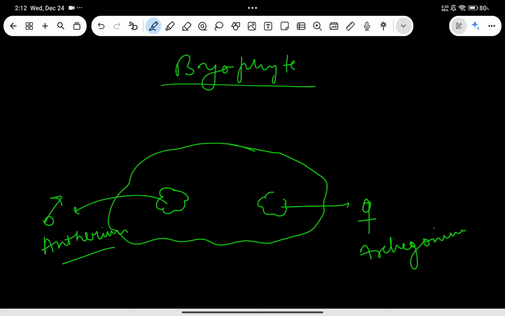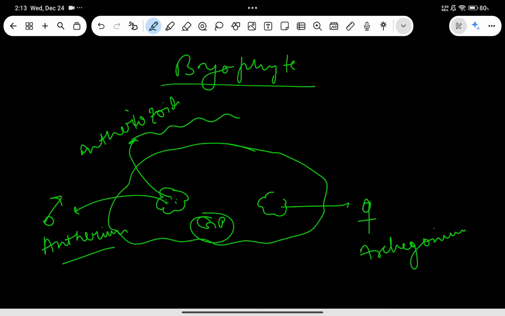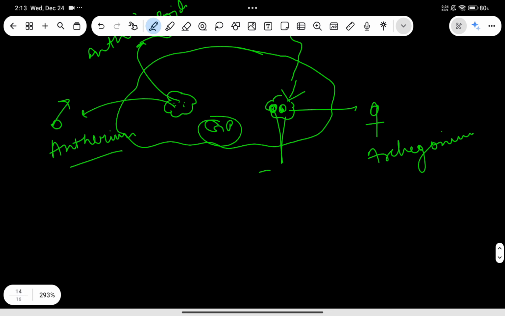So in case of antheridium and archegonium, antheridium produces gametes, of course, because this is a gametophytic body, and these gametes are called antherozoids. These antherozoids travel via water chemotactically, which means through chemicals, and finally reach the archegonium and fuse with the egg cell present in there, and after fusion they form a zygote.